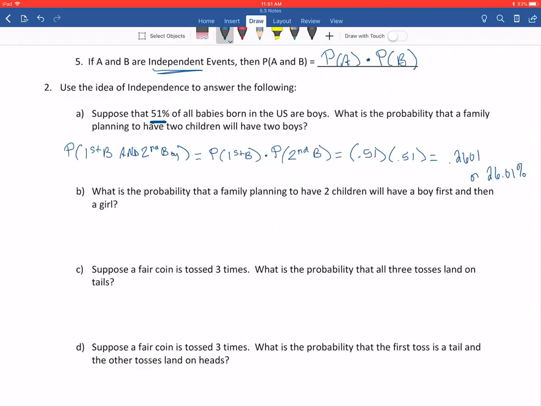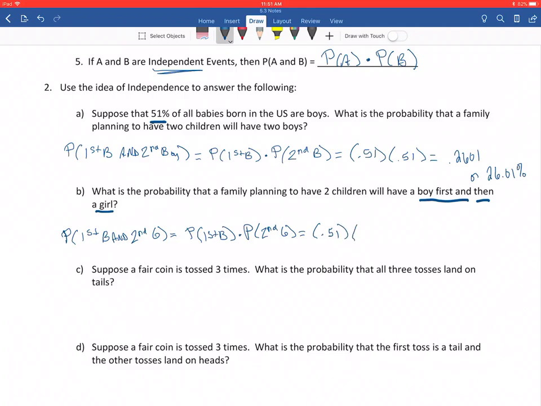Okay, keeping the same idea, what's the probability that if you're planning to have 2 children, you will have a boy first and then a girl? So again, that's still the idea that what you have the first time doesn't affect what you have the second time. So this one's asking what's the probability that the first is a boy and the second is a girl. So we can use that same idea, first boy times second girl.